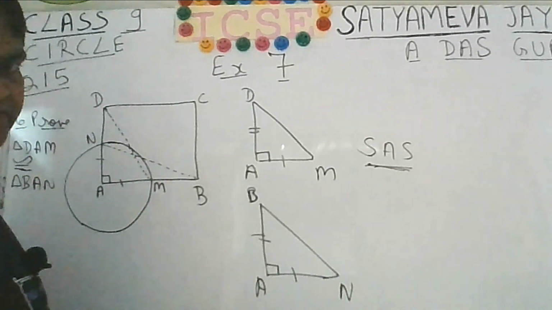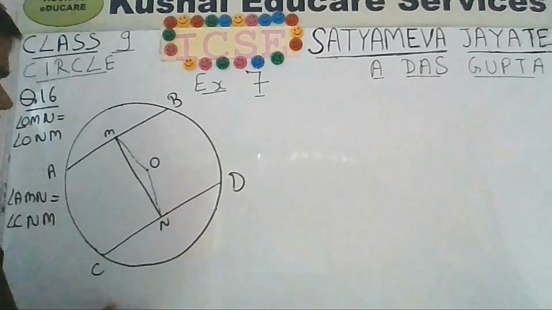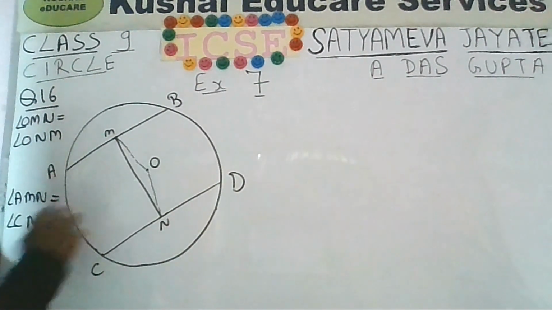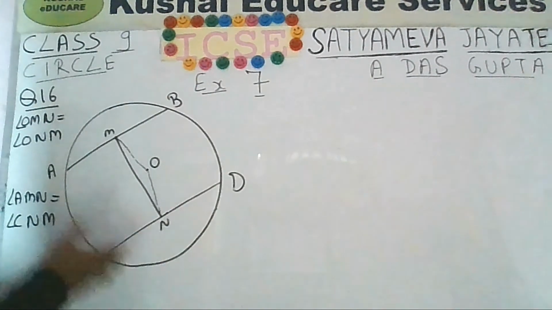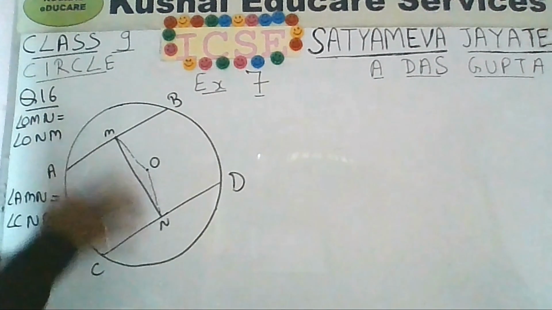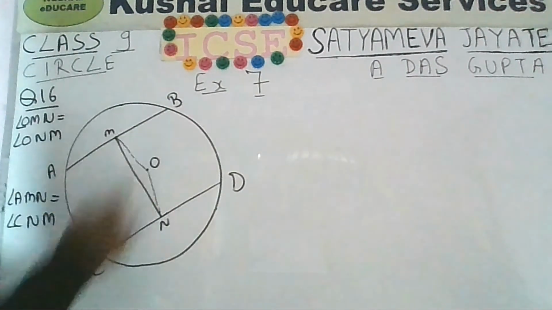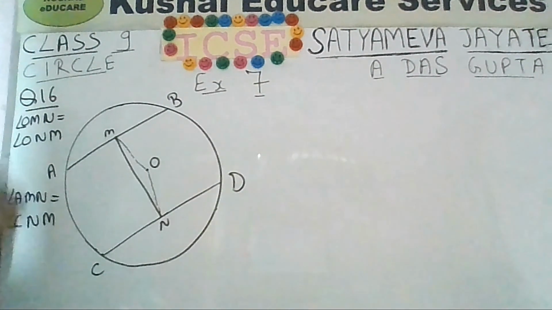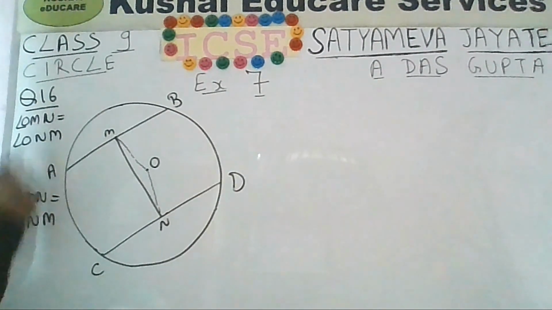Okay, so question number 16, the figure is given in the question itself. O is the center, you have two chords AB and CD which are equal. M and N are the midpoints of the chords AB and CD. Now you have to prove that angle OMN is equal to angle ONM.